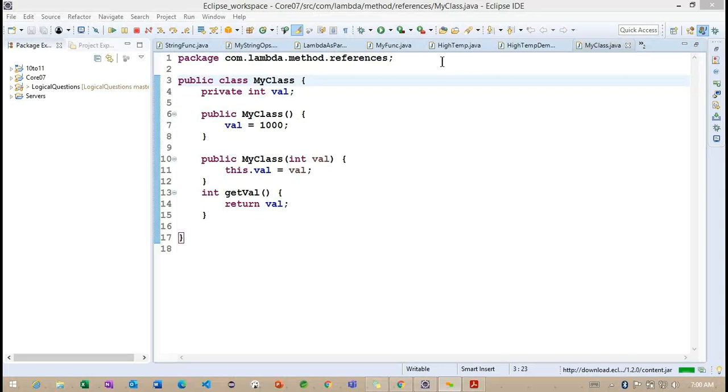Good morning, everyone. In the last class, we discussed lambda expressions, and before that we discussed the generic concepts. So we completed the generic concepts as well as the lambda expressions.